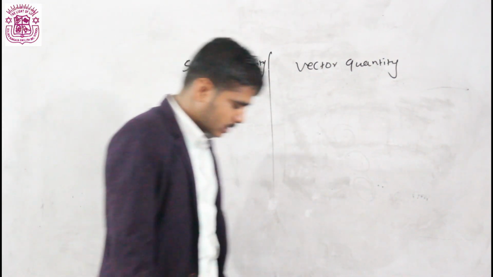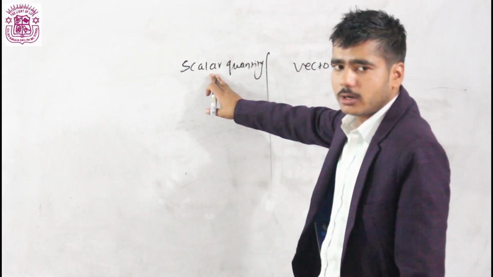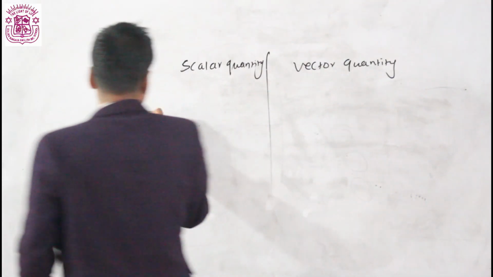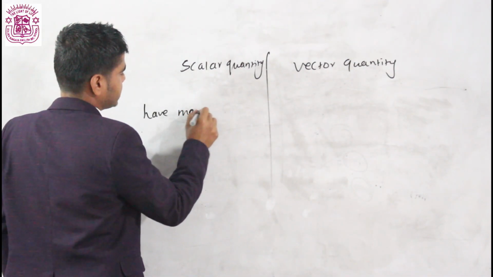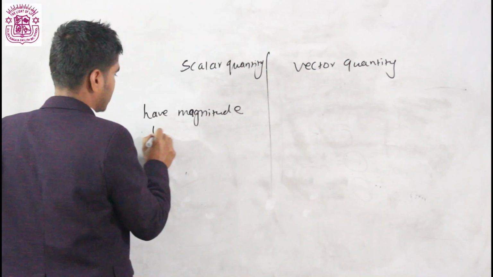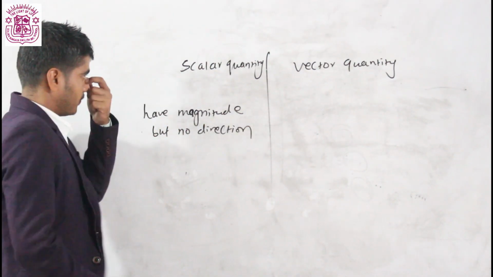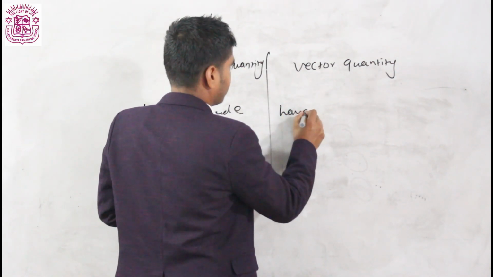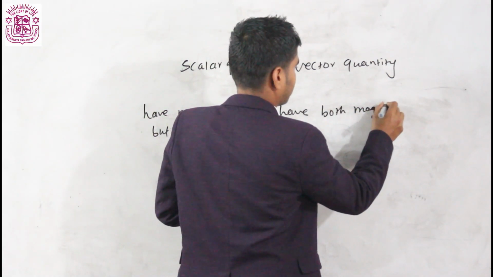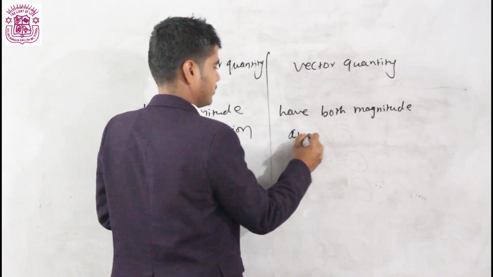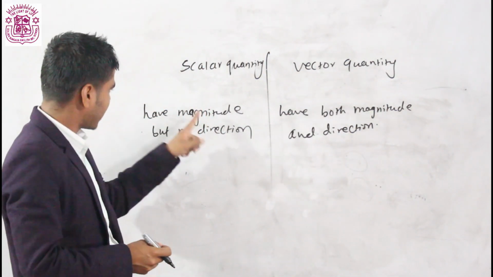Scalar quantities are those quantities which do have magnitude but no direction, no fixed direction. Vector quantities have both magnitude and direction. What does it mean? What does it mean that magnitude and direction?